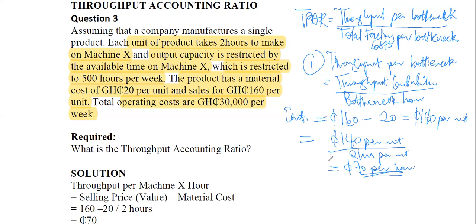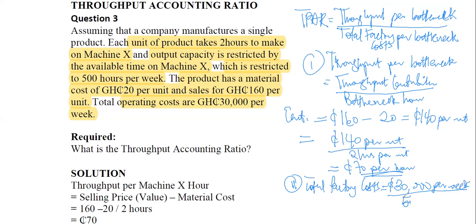Now we need the second part, which is the total factory cost per bottleneck. Total factory cost is 30,000 cedis per week. And available hours are per week. You see, I'm grouping like terms. The other one was per unit, this is per week.